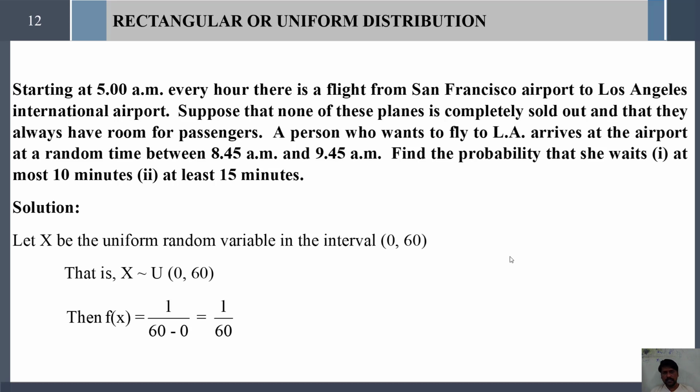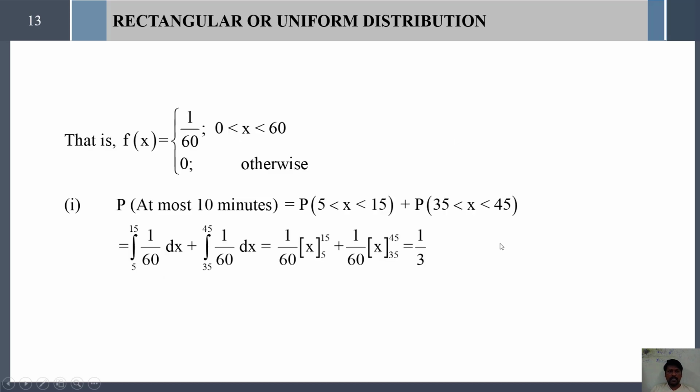Next, we have to find the probability of the waiting time being at most 10 minutes. This is possible only if the passenger arrives at the airport between 8:05 and 8:15.